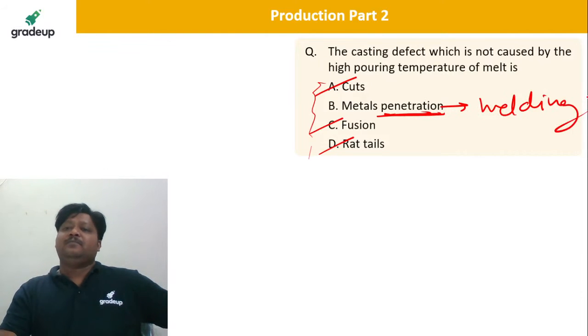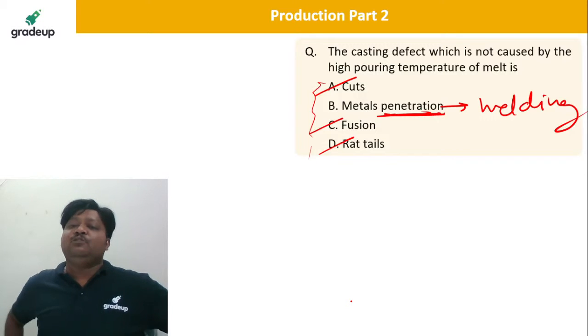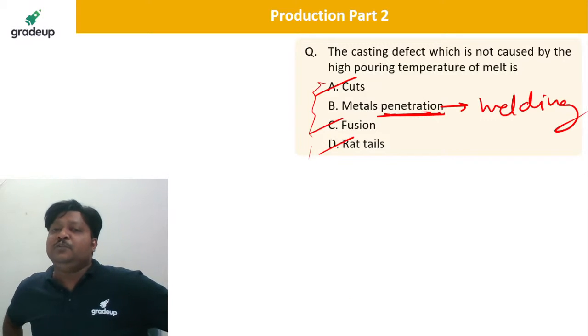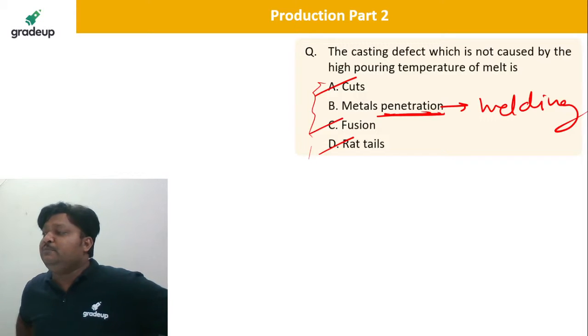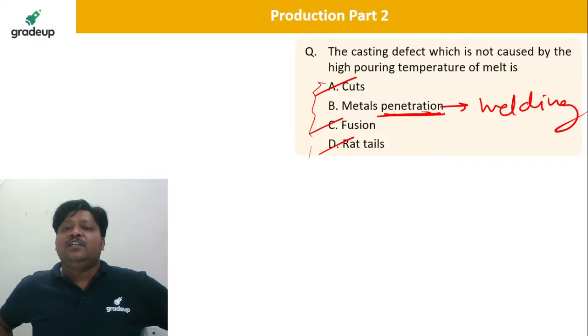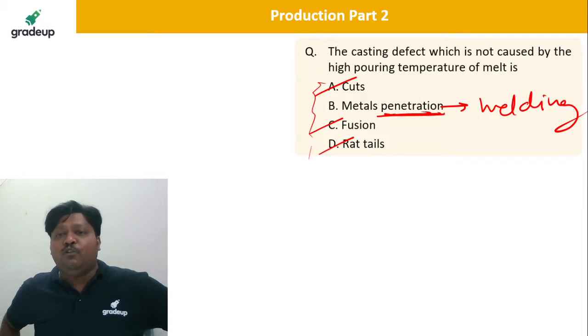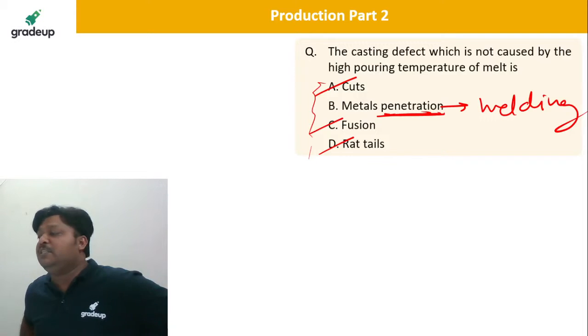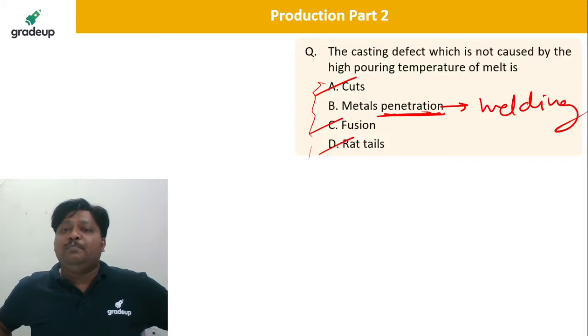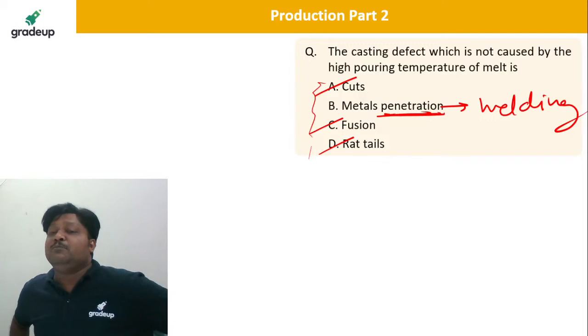I hope it is clear. You know casting and you know welding, so you can differentiate which defect is from which side. Cuts, fusion and rat tails are basically high pouring temperature defects, but penetration of the molten material is definitely a defect related to welding.